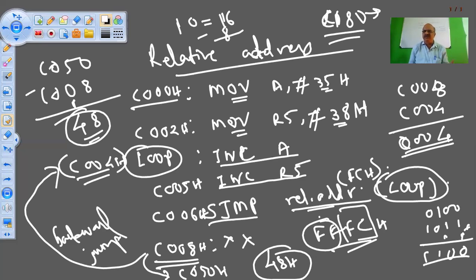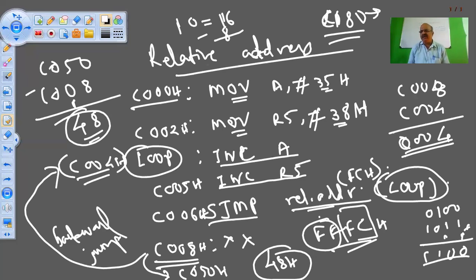Even if you copy this program from one memory block to another memory block, the relative address is not going to change, because the difference of these jump addresses is going to remain the same even if you move the program. Correct? This is called portability.